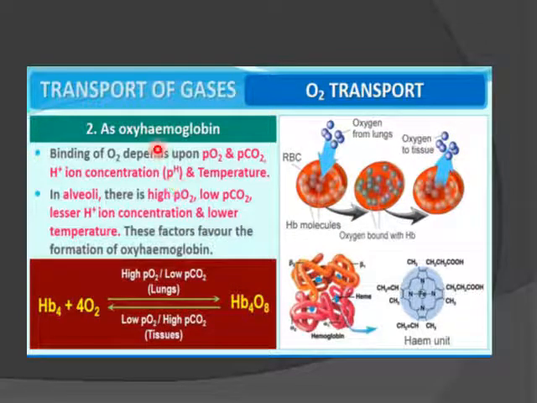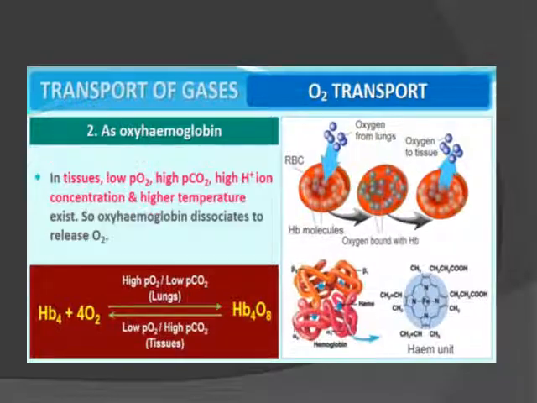So binding of O2 depends upon the partial pressure of oxygen, which should be high, and the partial pressure of CO2, hydrogen ion concentration, and temperature. In alveoli, there is a high partial pressure of oxygen, low partial pressure of CO2, lesser hydrogen ions, and lower temperature. So these factors favor the formation of oxyhemoglobin.